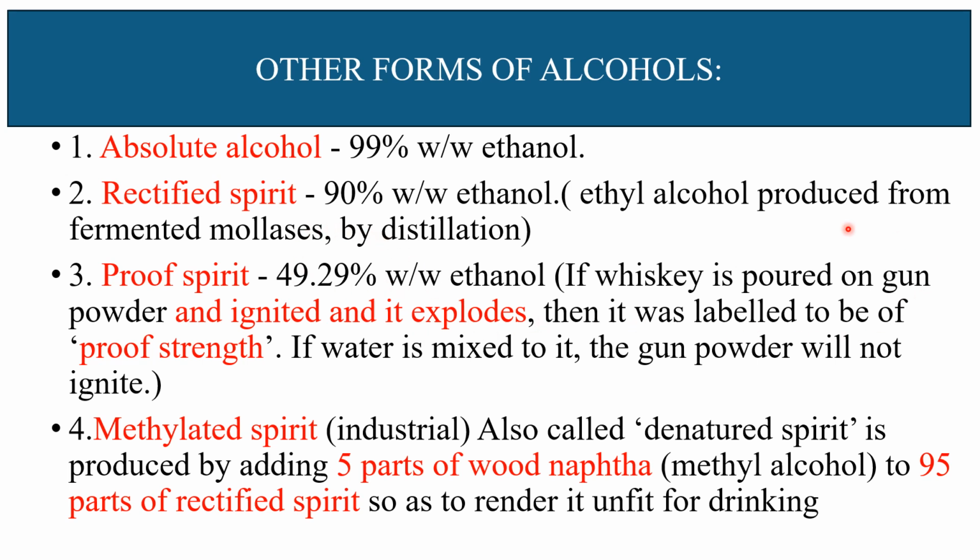If whiskey is poured on gunpowder and it ignites and explodes, then it is proof strength. Otherwise, if it is diluted with water, the gunpowder will not ignite. Methylated spirit is industrial, also called denatured spirit, and it is produced by adding 5 parts of wood naphtha to 95 parts of rectified spirit, and it is unfit for drinking.